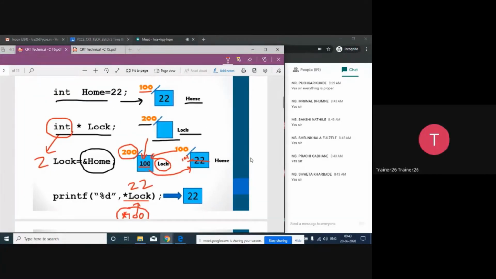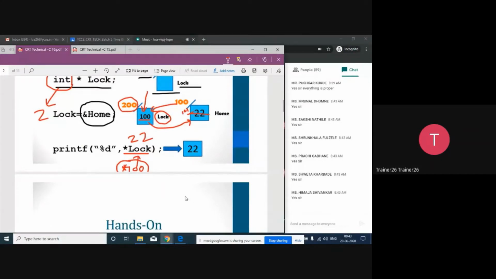Yes, sir. So I would like to ask one question to you. Sir. So for an example, yes, please pay attention on the screen. I'm writing on the screen, so others can also respond. I'm writing something over here. Please pay attention. That is star lock and asterisk. So what will it give you?